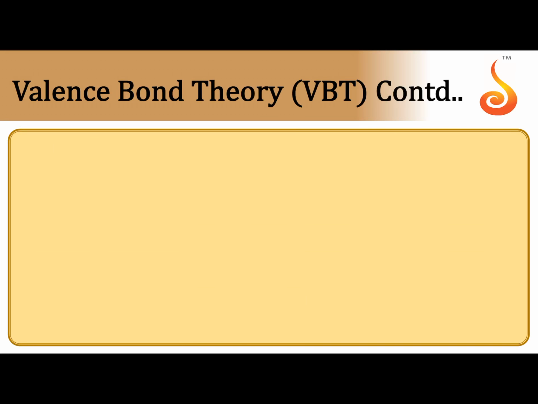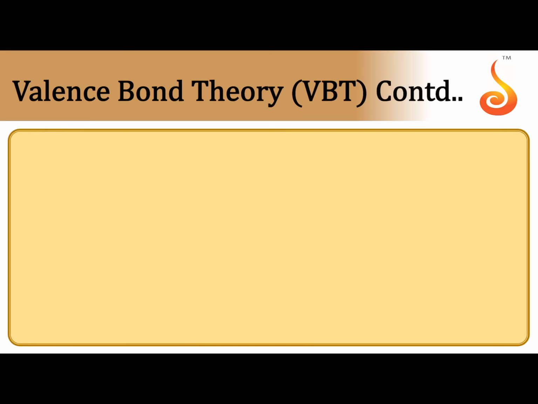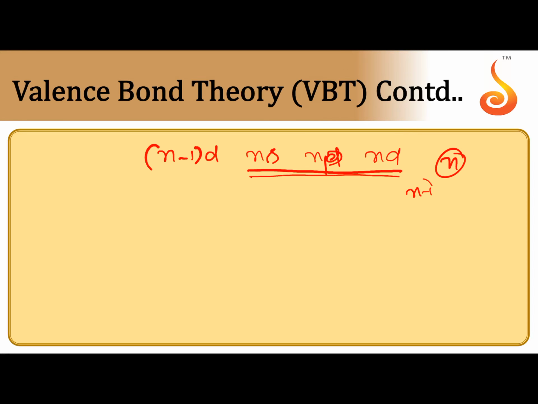Coming to valence bond theory, according to valence bond theory, the central metal atom provides empty orbitals: n-1 d orbitals, ns orbitals, np orbitals and nd orbitals. These are the s, p, d orbitals of the valence shell, where n stands for the valence shell and n-1 stands for the penultimate shell.